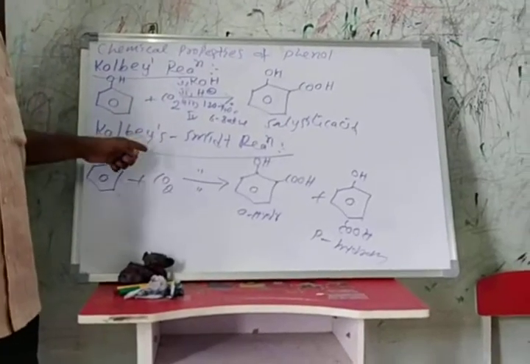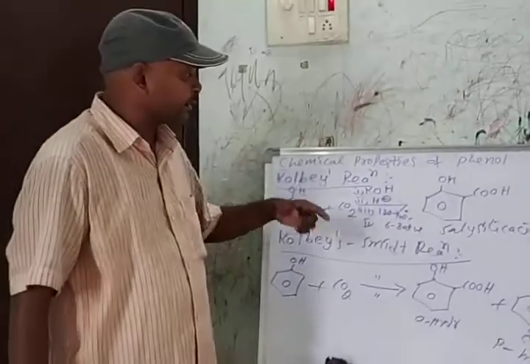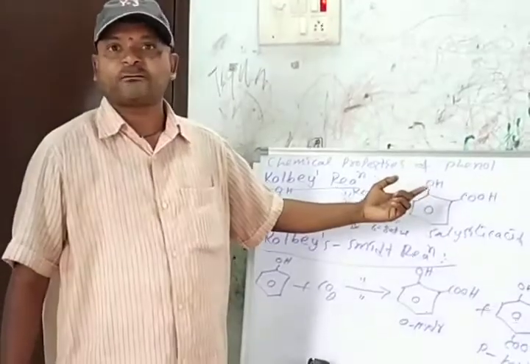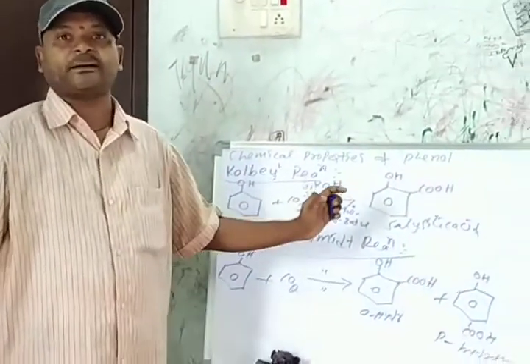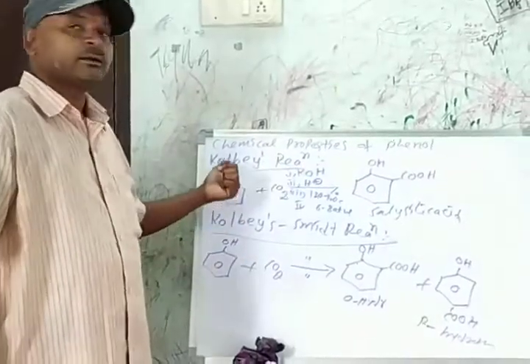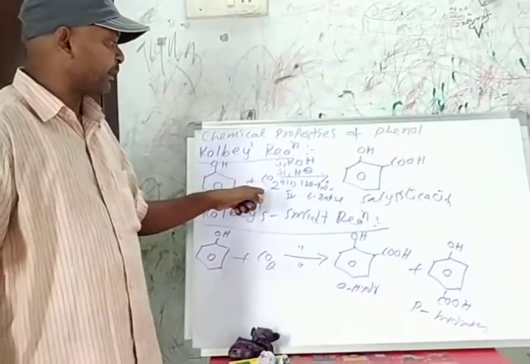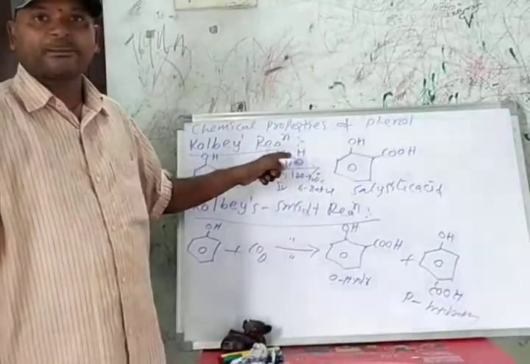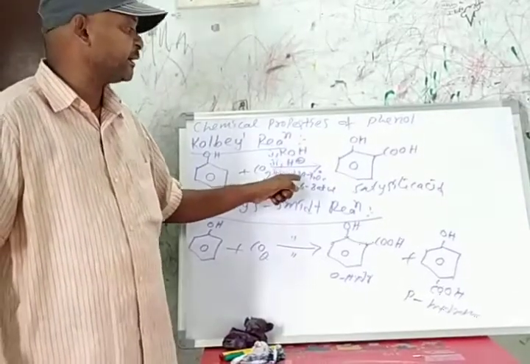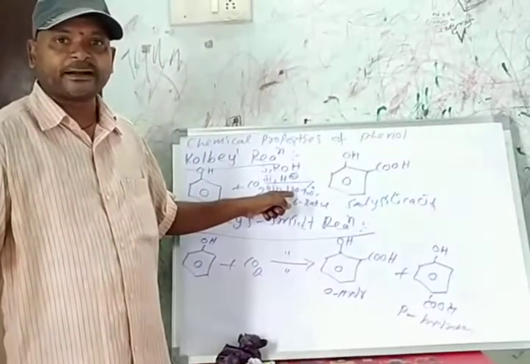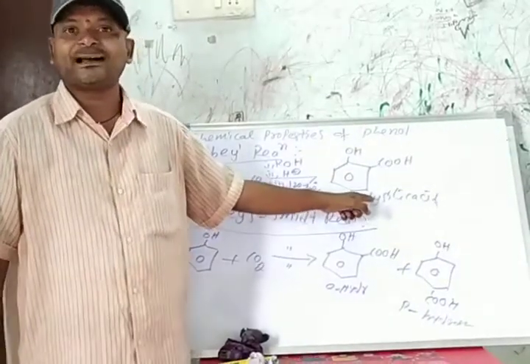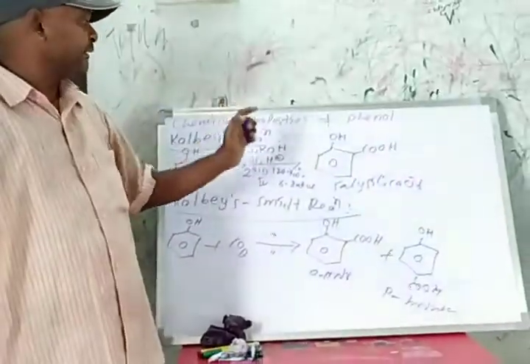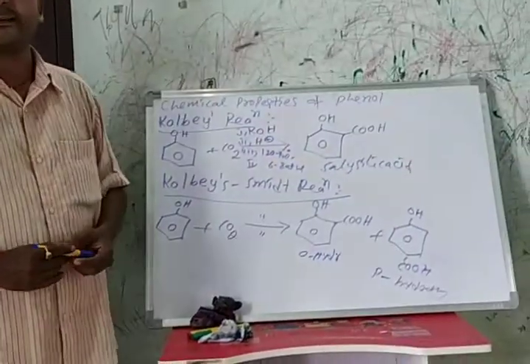This reaction we call the Kolbe-Schmidt reaction. If only salicylic acid is formed, that reaction we call Kolbe's reaction: phenol reacts with carbon dioxide in presence of potassium hydroxide and acid, at 120 to 140 degrees centigrade and 6 to 8 atmosphere pressure, forming salicylic acid.